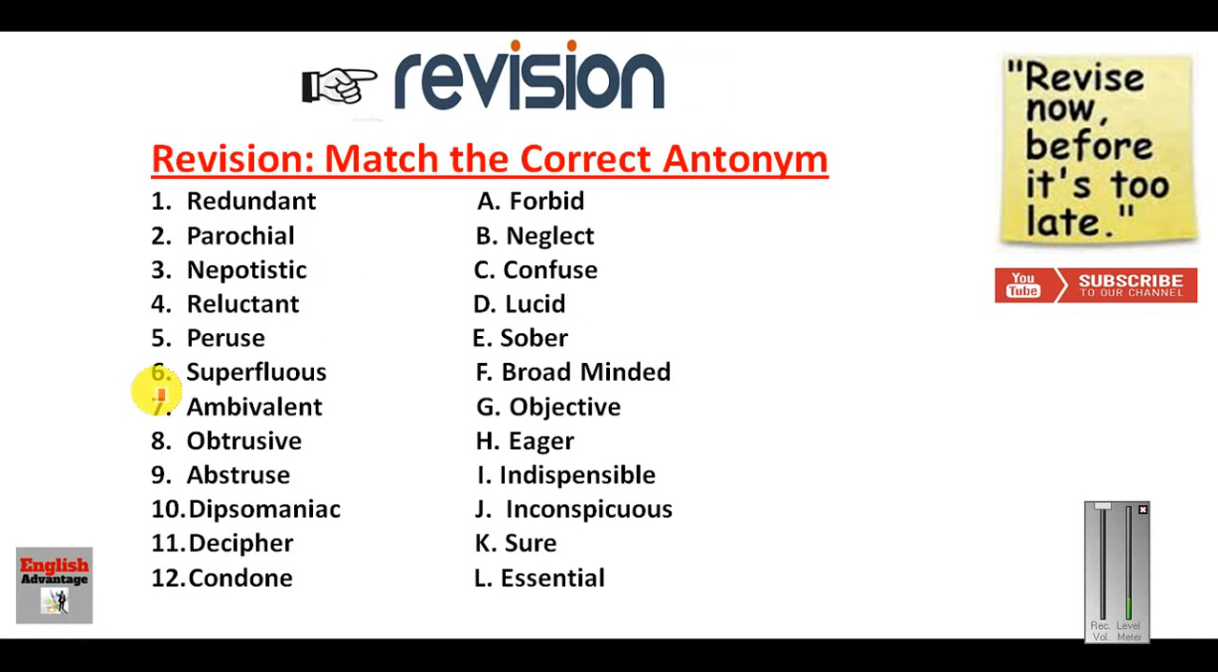And this is regarding the antonym. You have to find out all the answers. Nepotistic, the opposite of nepotistic will be objective. So the answer of question number 3 will be G. So this way you have to find out the answers and send me all the answers. You can go through all these words. You can go through this video once again and find out all the answers and send me in the comment box.